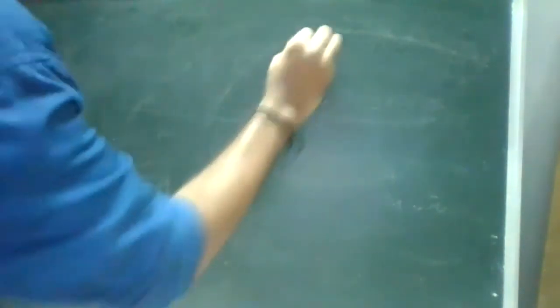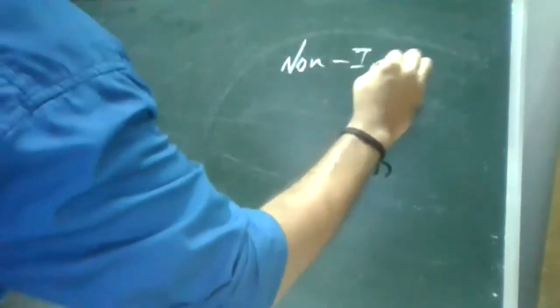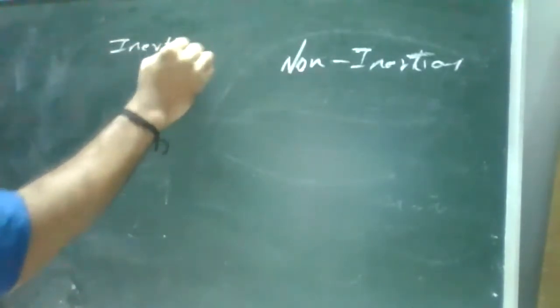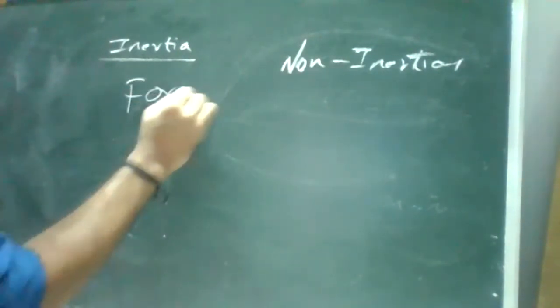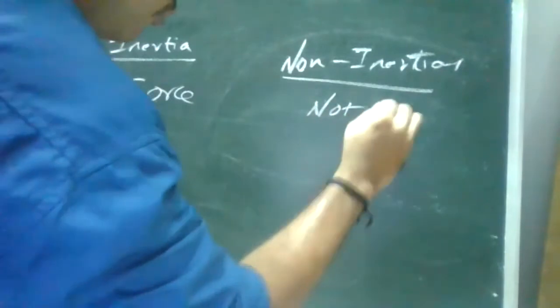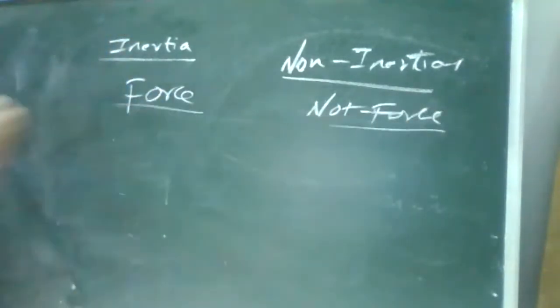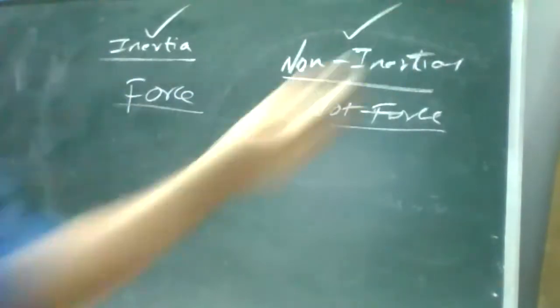Non-inertial objects are ourselves, for example me, myself, and you. Those moving objects we call non-inertial objects, like, for example, objects that move without any forces. Whatever we are discussing, like table and chair, are called inertial objects, which require a force acting on them. So we require force in inertia, not in non-inertia. Okay, right. So this is your first law.